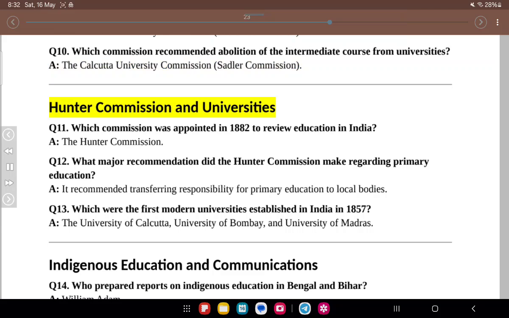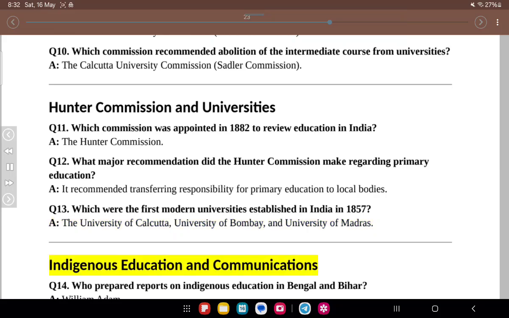Hunter Commission and Universities. Q11. Which commission was appointed in 1882 to review education in India? A. The Hunter Commission. Q12. What major recommendation did the Hunter Commission make regarding primary education? A. It recommended transferring responsibility for primary education to local bodies. Q13. Which were the first modern universities established in India in 1857? A. The University of Calcutta, University of Bombay, and University of Madras.